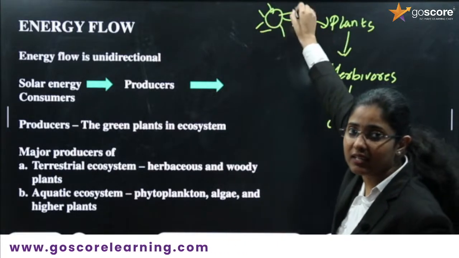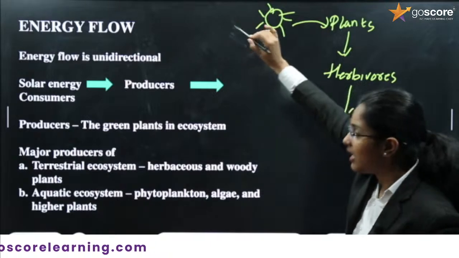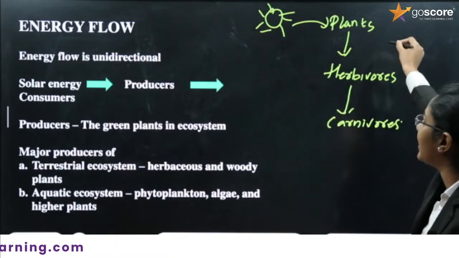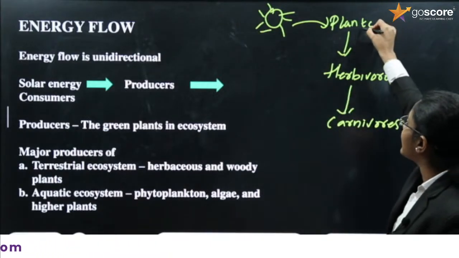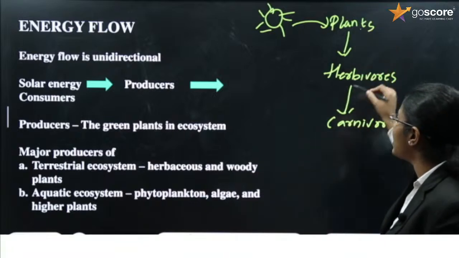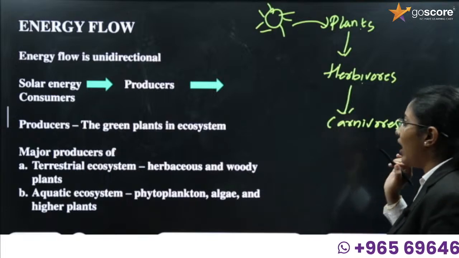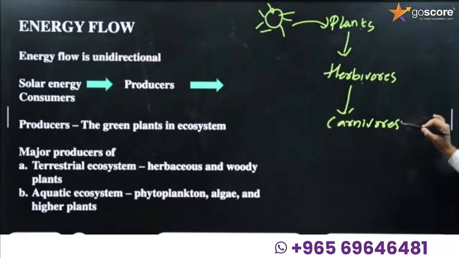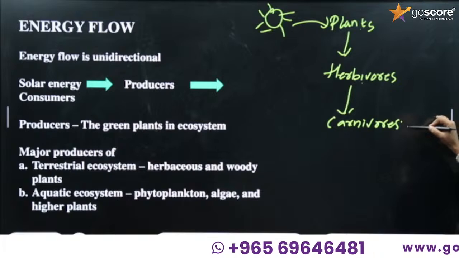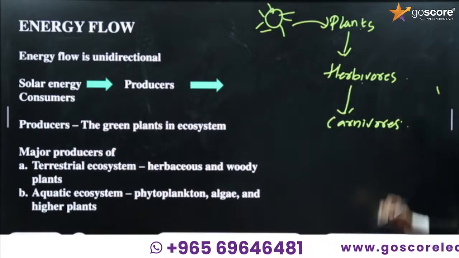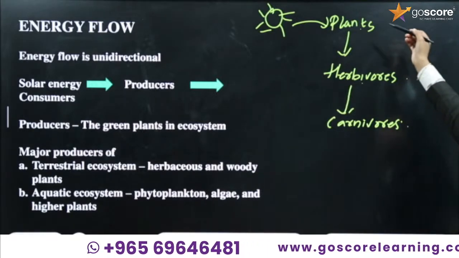Here light energy is there. This light energy is then converted into organic components. That energy is then taken by the herbivores. From herbivores, the energy is taken by the carnivores. You have to understand, from carnivores the energy is not moving to the herbivores. It is not going in the opposite direction, nor is the sun taking energy from plants.